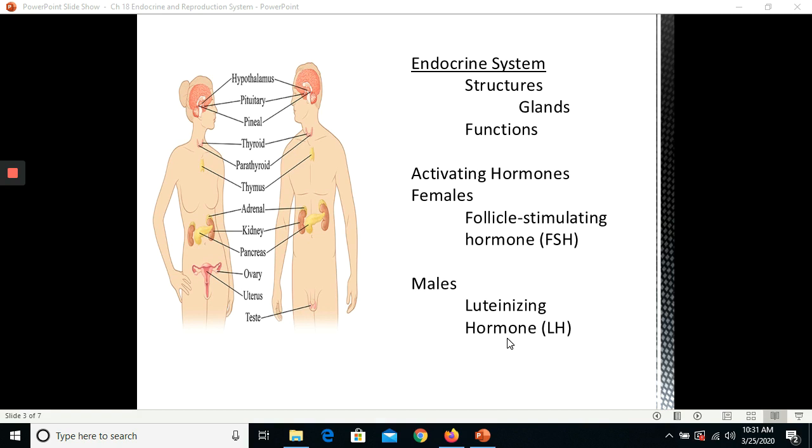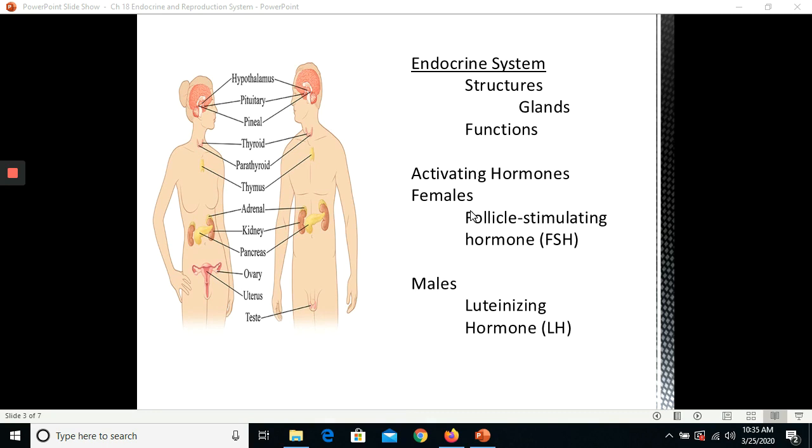And then we have the pancreas. The pancreas is a gland that serves both digestive and endocrine systems. As an endocrine gland, the pancreas secretes two hormones that regulate the level of glucose in the blood, glucagon and insulin. We also talked about in digestion that it secretes enzymes into the small intestine, which helps us break down carbohydrates, proteins, and fats.